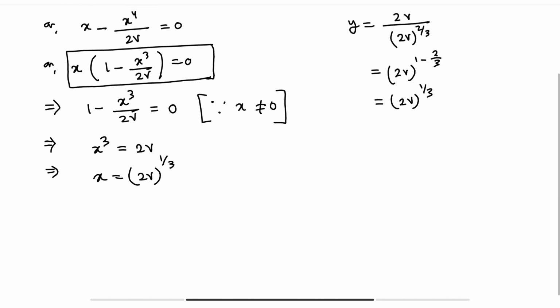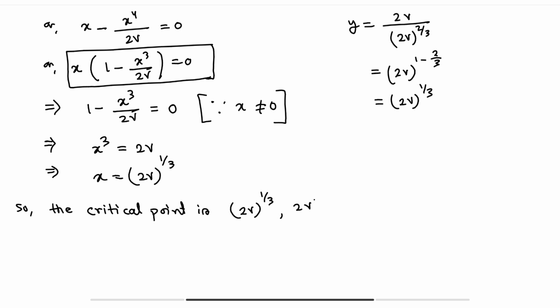So what is the critical point? The critical point is (2v)^(1/3), (2v)^(1/3). We already have the critical points.